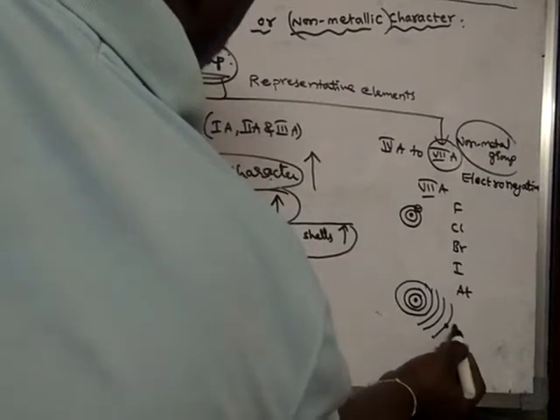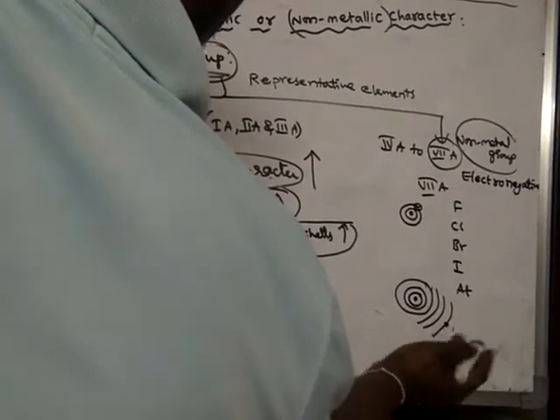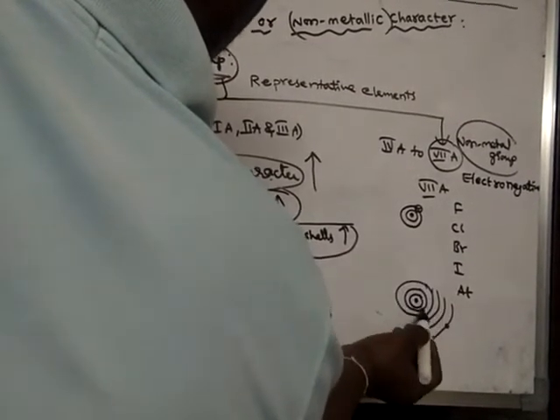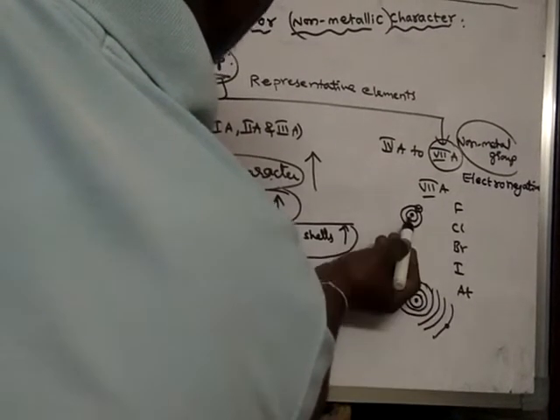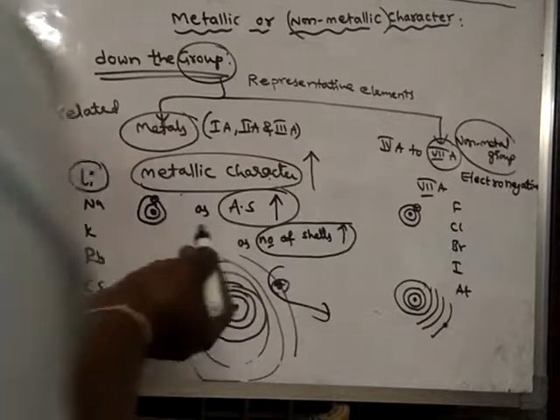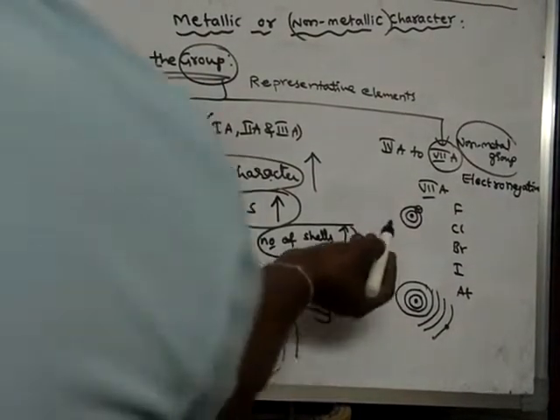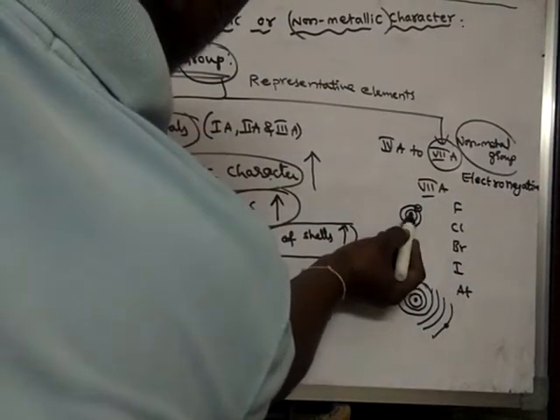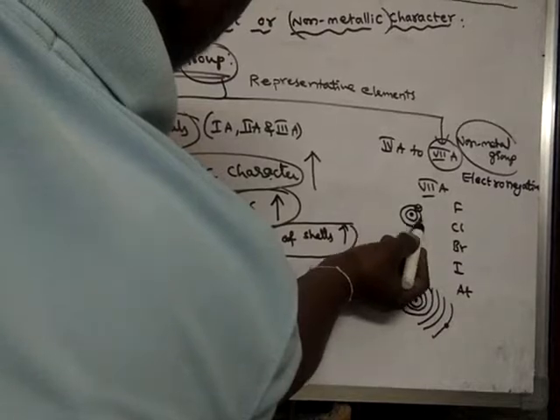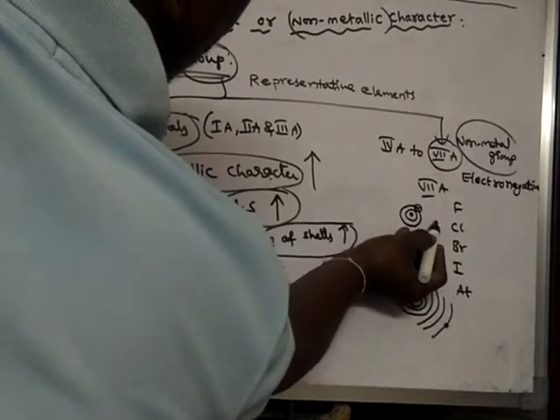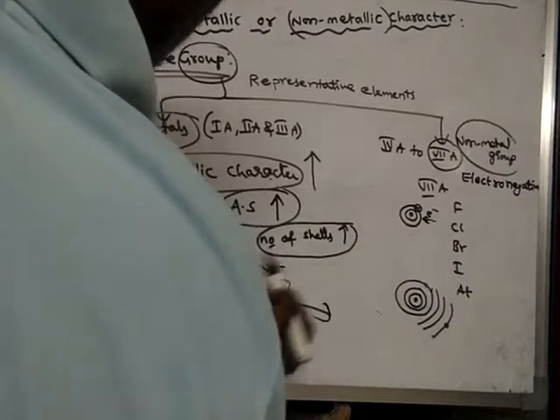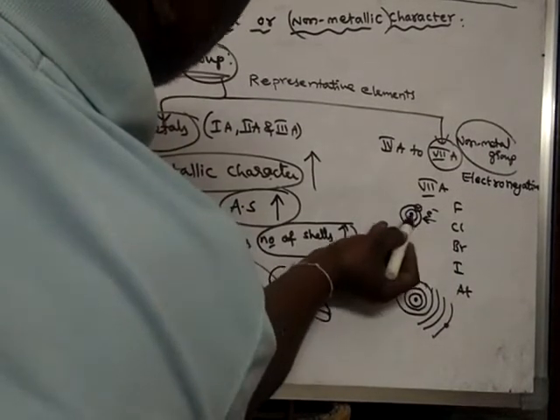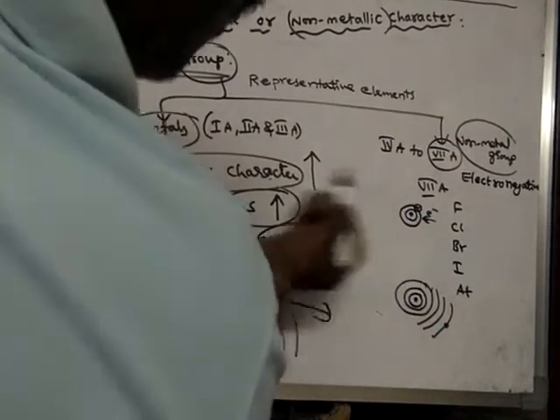Here, the last orbit is far away from the nucleus. In fluorine, the last orbit is nearer to the nucleus. Therefore, this nucleus has more control on these electrons, so it can add one more electron easily, because it can hold that electron with more control.